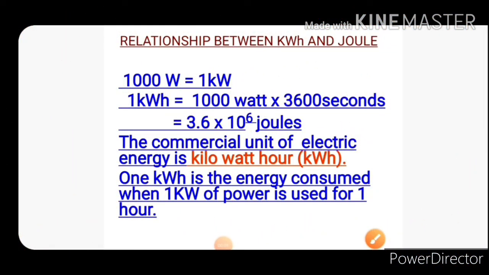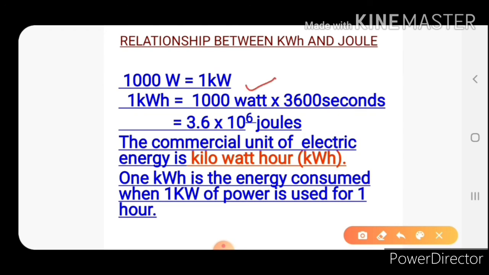Relationship between kilowatt hour and joule. Joule is the SI unit of energy. Now the SI unit of power is watt and kilowatt is the bigger unit of power. 1000 watt is equal to 1 kilowatt. Now 1 kilowatt hour can be separated as 1 kilowatt multiplied by 1 hour. In 1 kilowatt, 1000 watts are present.